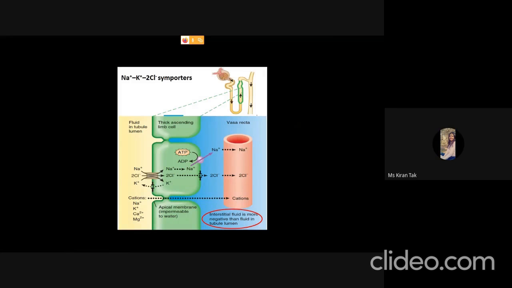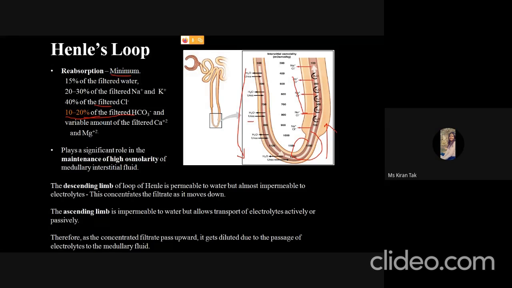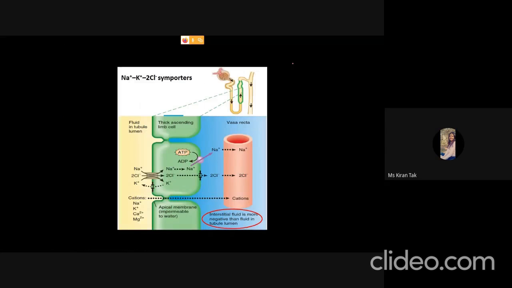So how are this sodium, potassium and chloride reabsorbed in the loop of Henle? This is a very important symporter, the sodium, potassium and two chloride symporter. So sodium, chloride and potassium, all three are imported together, and as there are leaky channels present for potassium, potassium moves back into the tubule lumen.